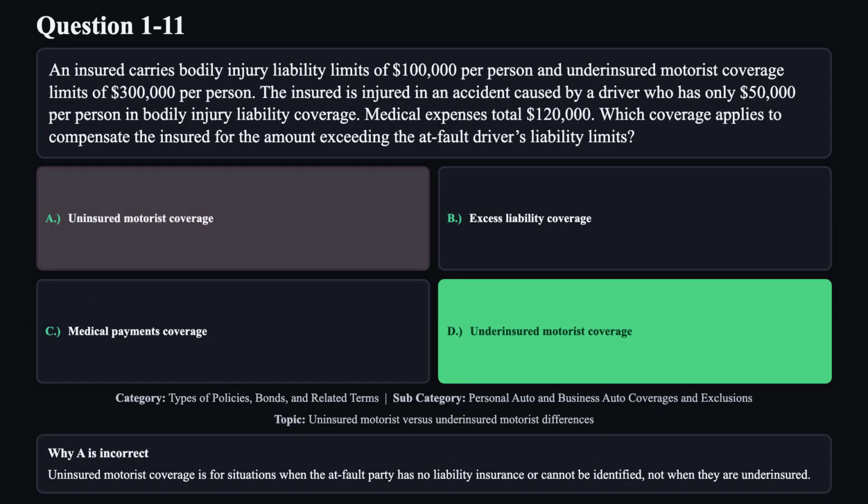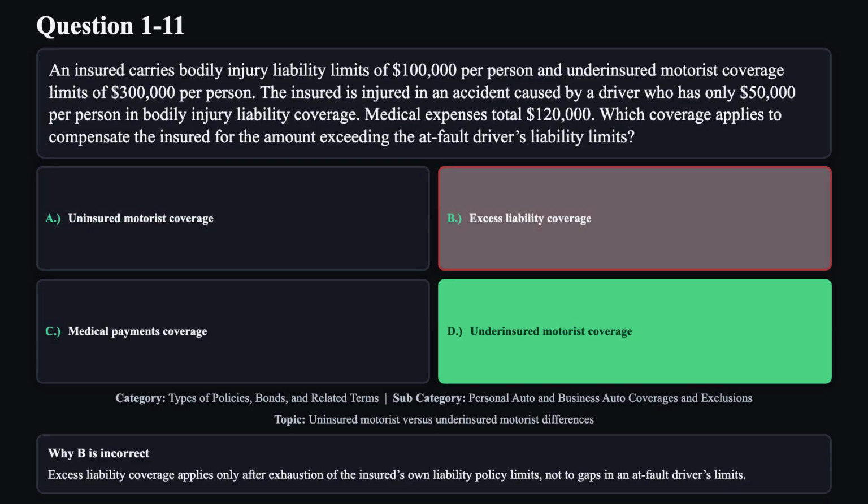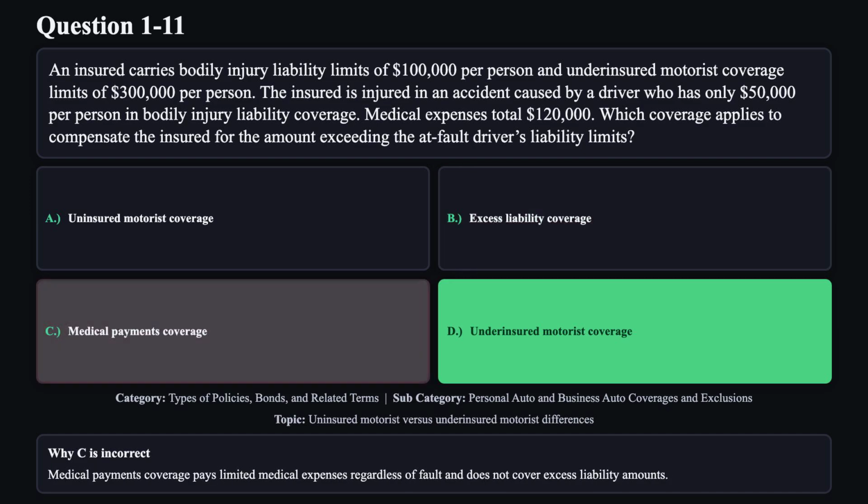Reason A is not correct. Uninsured motorist coverage is for situations when the at-fault party has no liability insurance or cannot be identified, not when they are underinsured. Reason B is not correct. Excess liability coverage applies only after exhaustion of the insured's own liability policy limits, not to gaps in an at-fault driver's limits. Reason C is not correct. Medical payments coverage pays limited medical expenses regardless of fault and does not cover excess liability amounts.